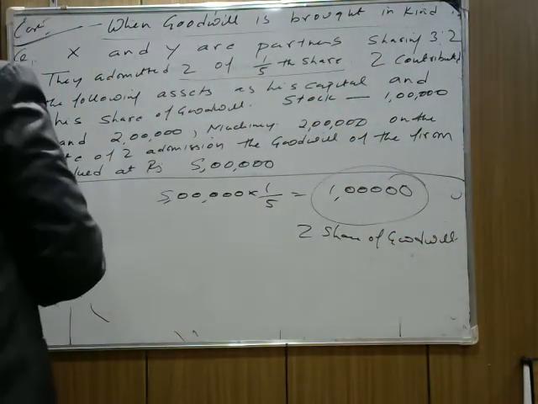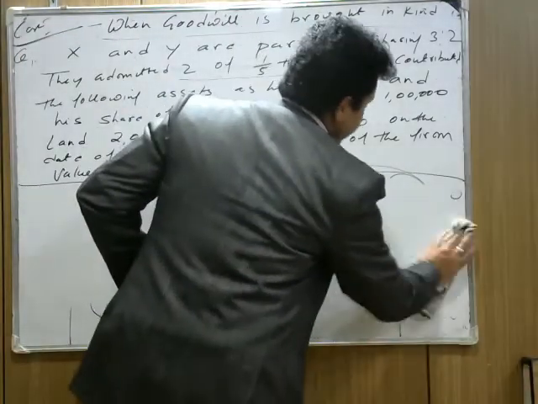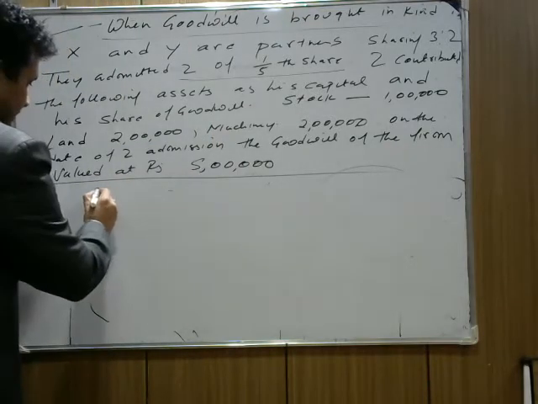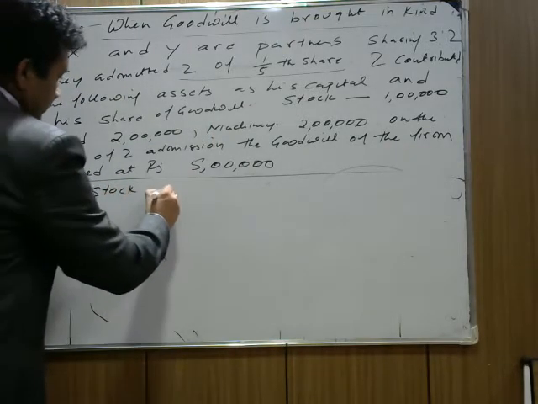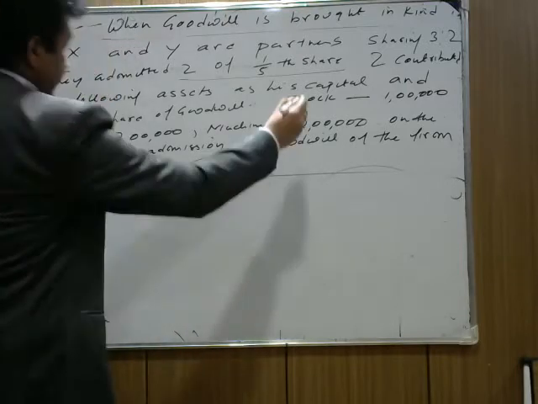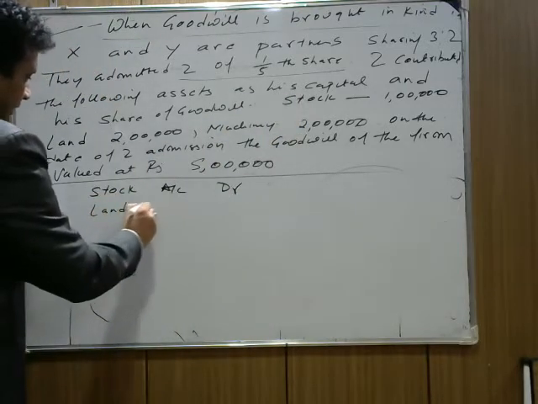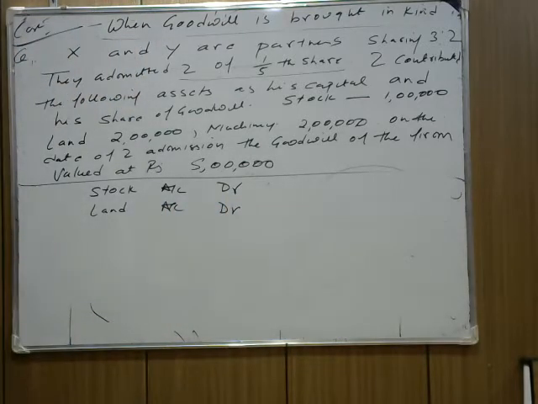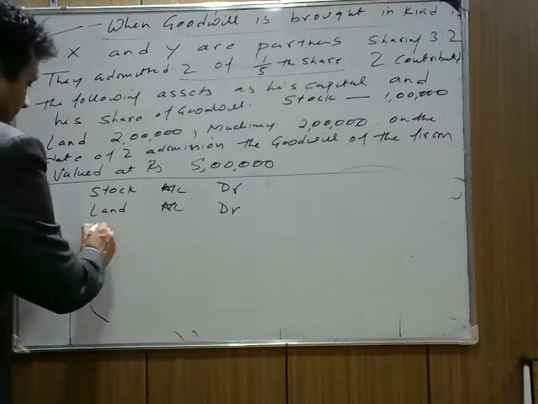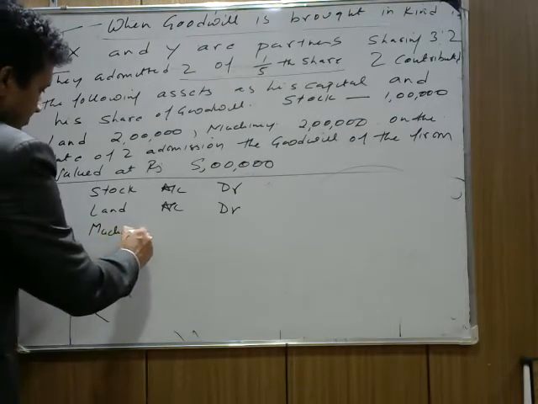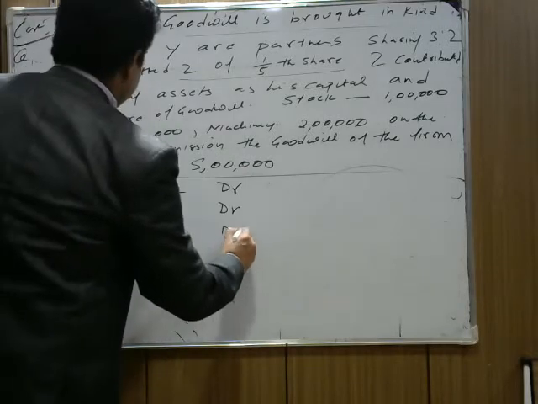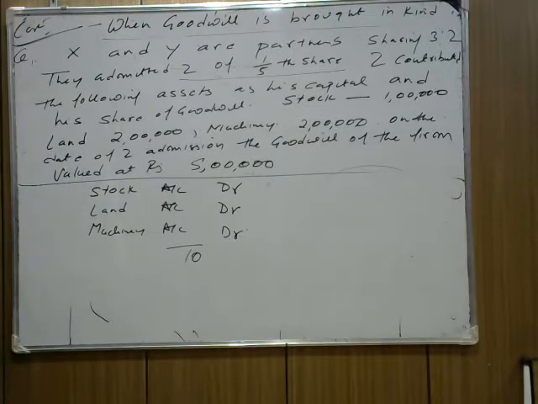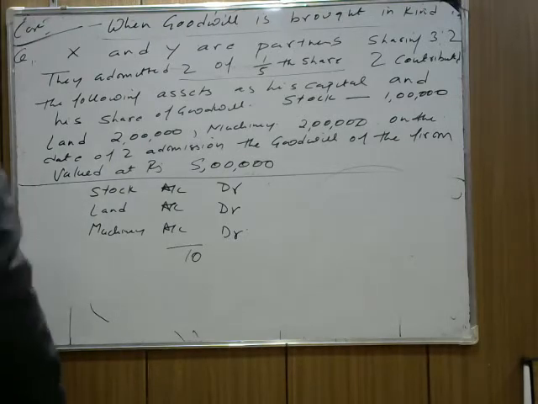So how do we do it? First, find out the total capital he brings. In order, we write separately stock account debit. Next, he brings land account debit. Now we cannot write sundry assets combined. We have to write separately stock account debit, land account debit, machinery account debit, to his capital.